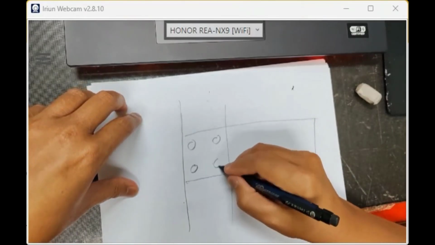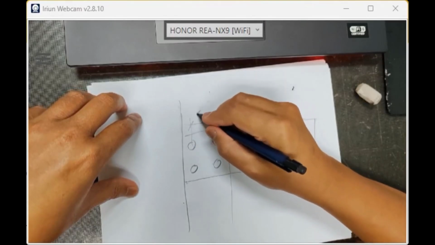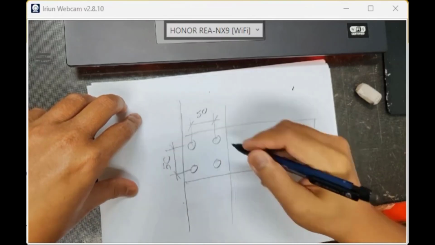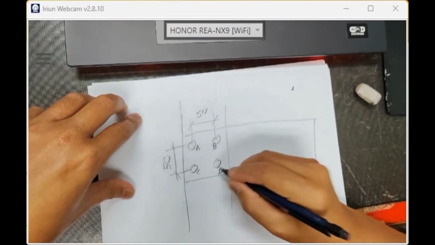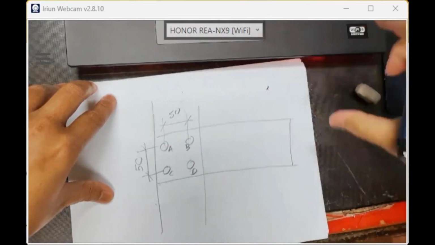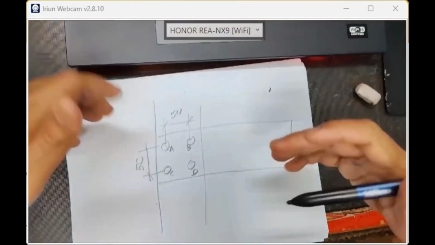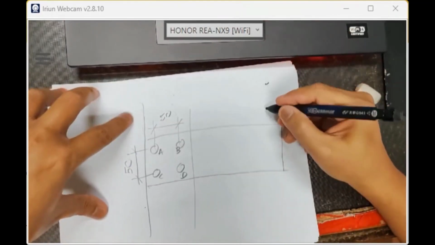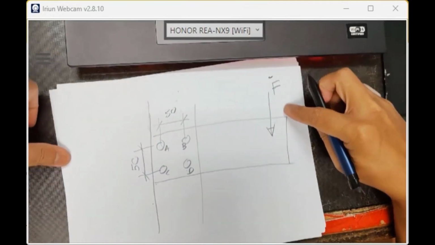You design the arrangement and the dimensions of the board. For example, this one is 50 millimeter, and this one is 50 millimeter. You want to put board A, board B, board C, board D. You design it like this. So you have a force. Let's say this is the weight from your motor or your system, your shaft, your gear, maybe your hopper, your feeder, maybe your motor bracket. So let's say we have just a force F here. This is a weight, right? And this is your bolt.